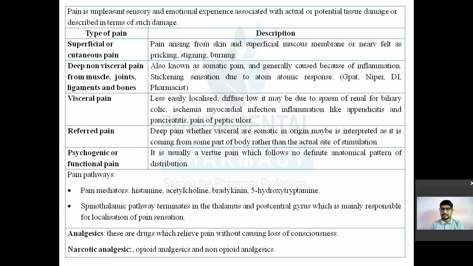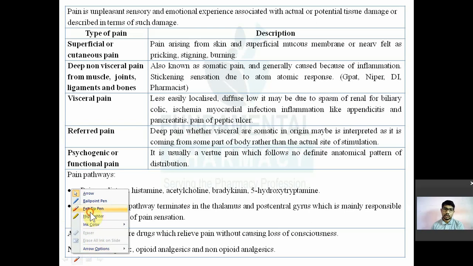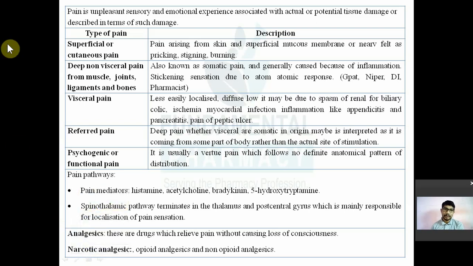First, what do you mean by pain? Pain is nothing but an unpleasant sensory or emotional experience which may or may not be associated with any tissue damage. Pain is any unpleasant sensory or emotional experience associated with actual or potential tissue damage, or described in terms of such damage.